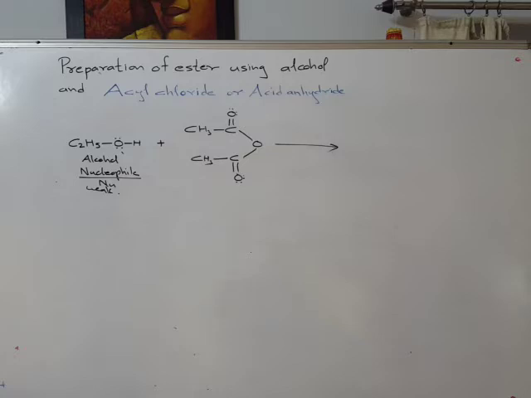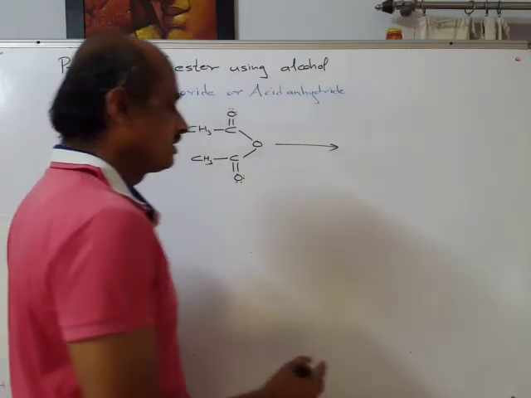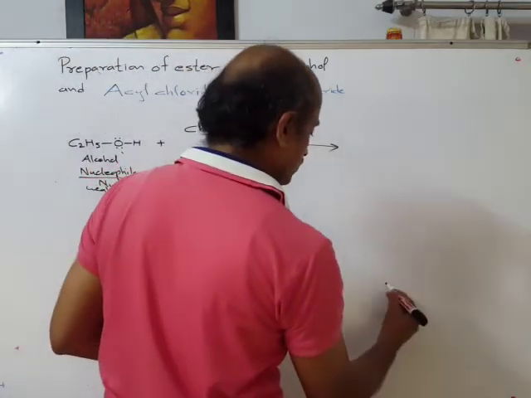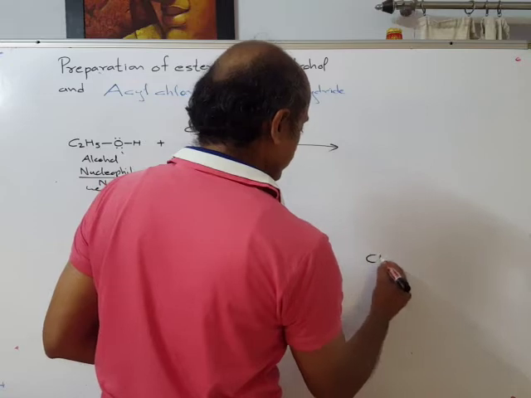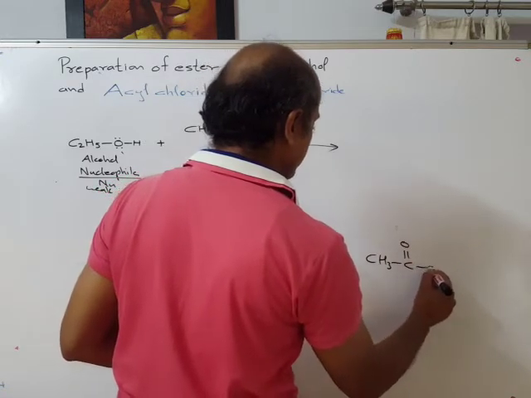Once that mechanism is known, alcohol can also react with what we call an acid anhydride. This is an acid anhydride because, if you take this specific example, in short, I can write two molecules of carboxylic acid.